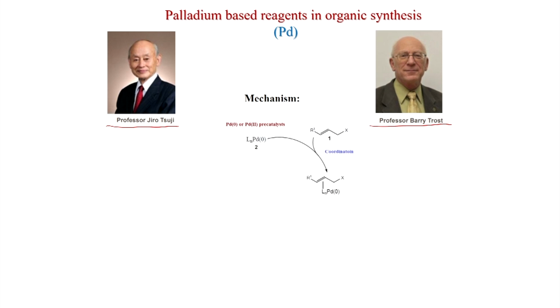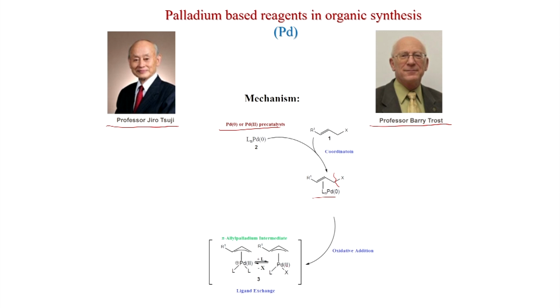Now, we will discuss the mechanism of this reaction. So, you can use palladium 0 or palladium 2 precursors, and now this palladium 0 will coordinate with this double bond first, and after that the oxidative addition will take place, and this bond will of course break, and the X will come to the palladium, and there might be ligand exchange also, where a ligand can remove this X to get this one.